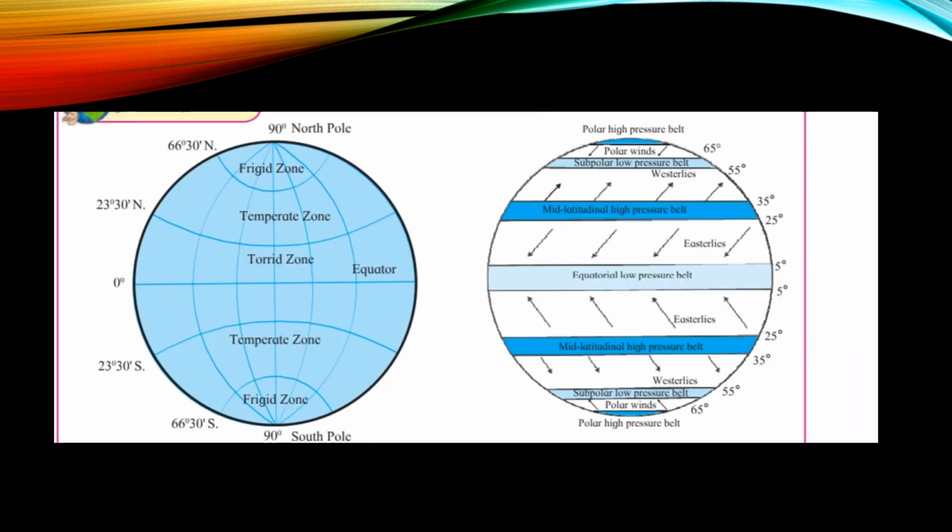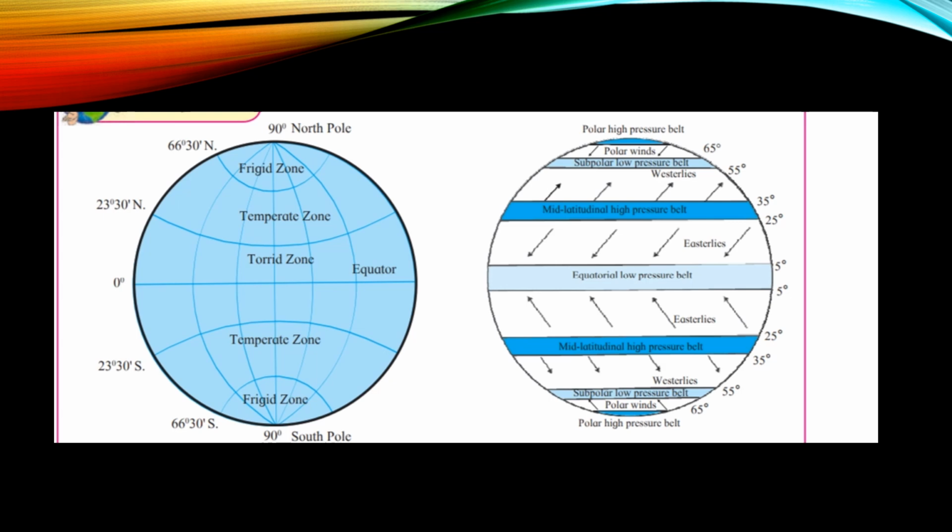Now temperature zones and pressure belts are interrelated. On the left hand, we have the picture of temperature zones. Each of these zones is named as they have been segregated according to their latitudinal extent. Example, the frigid zone extends from 66 degrees 30 minutes to 90 degrees in the North and South Pole.